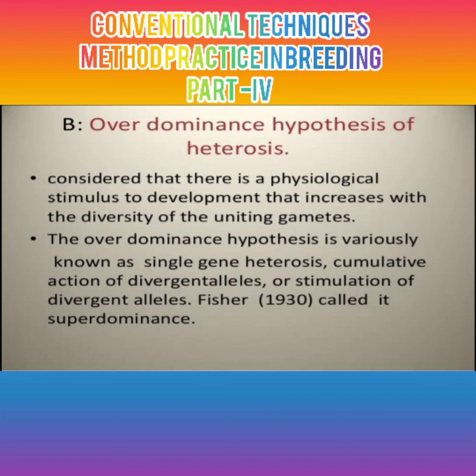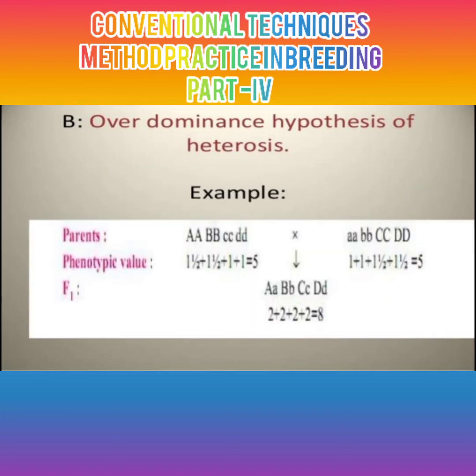Then the overdominance hypothesis of heterosis. Consider that there is a physiological stimulus to development that increases the diversity of uniting gametes. The overdominance hypothesis is variously known as single gene heterosis, cumulative action, divergent allele stimulation; Fisher called it superdominance. Let's see overdominance. It can also be proved with the help of an example.